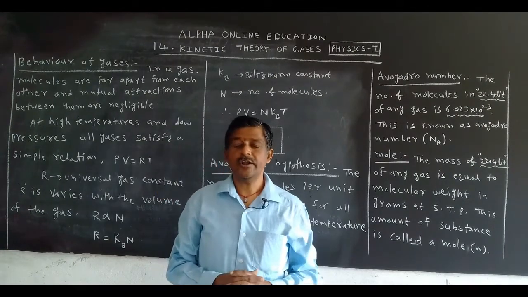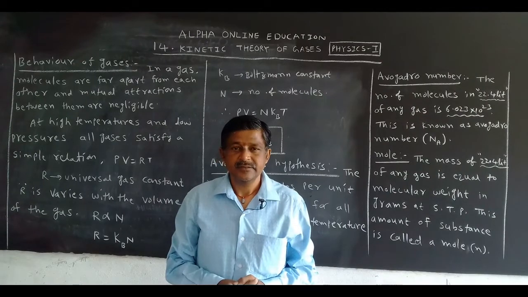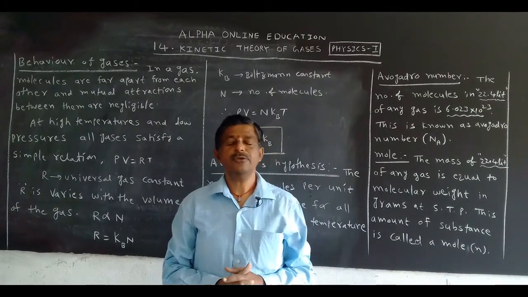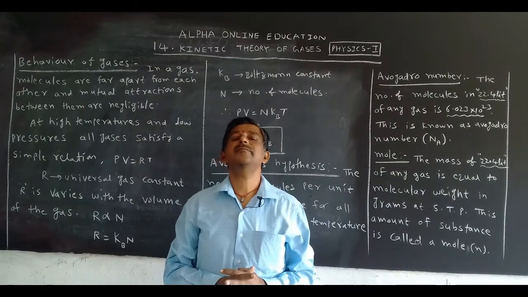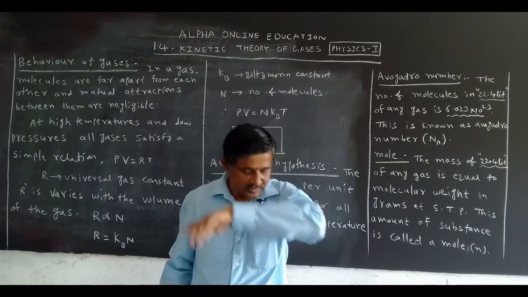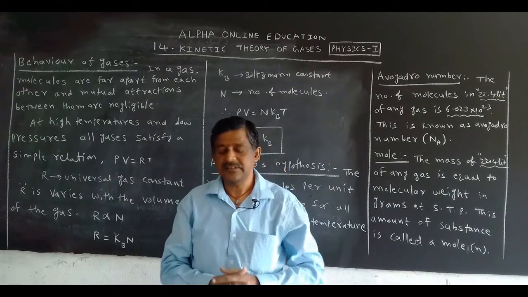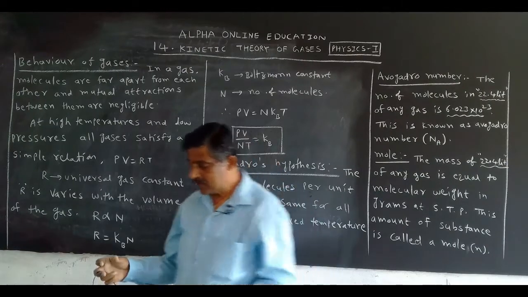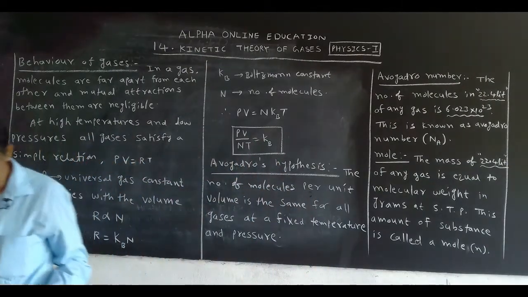Which are called gases? Substances in which molecules move randomly are called gases. When the gas molecules move, it means they are in motion.